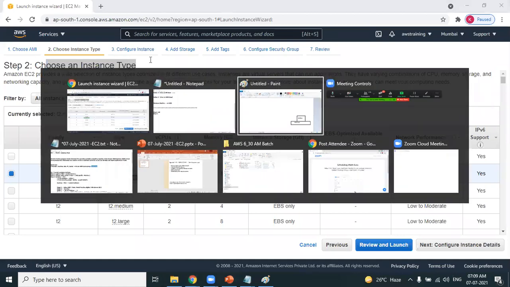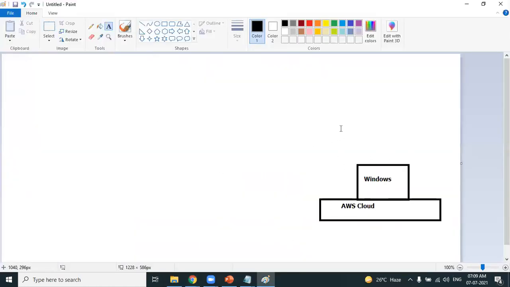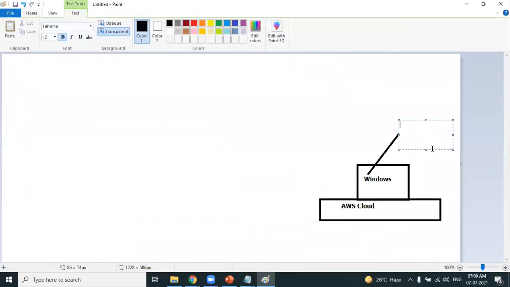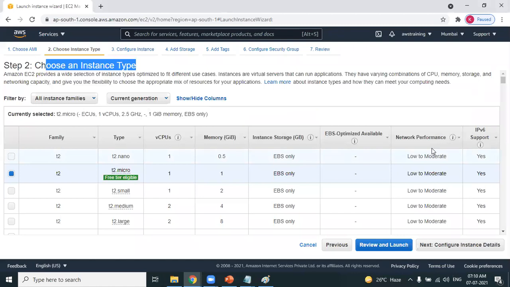Instance type. Your question could be, Sunil, okay, you're saying that we are creating a new Windows machine. I completely agree with that. But my question is, how much RAM is this Windows machine having? How many processors is this Windows machine having? How much hard disk is this Windows machine having? Can you guide us? That is about instance type. Step 2 is instance type.